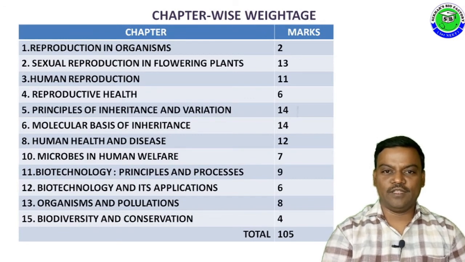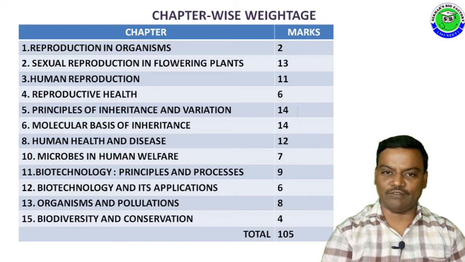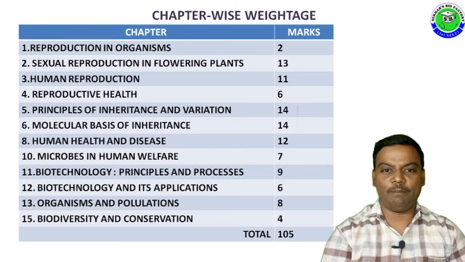According to the reduced syllabus, the weightage of each chapter is: reproduction in organisms 2 marks, sexual reproduction in flowering plants 13 marks, human reproduction 11 marks, reproductive health 6 marks, principles of inheritance and variation 14 marks, molecular basis of inheritance 14 marks, human health and diseases 12 marks, microbes in human welfare 7 marks, biotechnology principles and process 9 marks, biotechnology applications 6 marks, organism and population 8 marks, biodiversity and conservation 4 marks, totally 105 marks, and students have to score 70 marks.